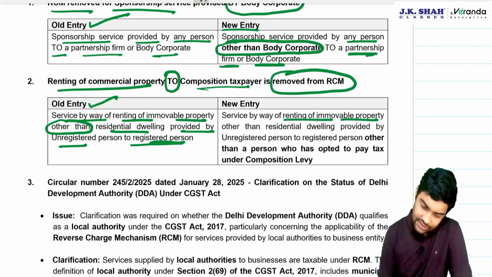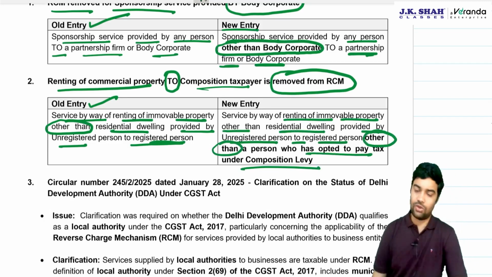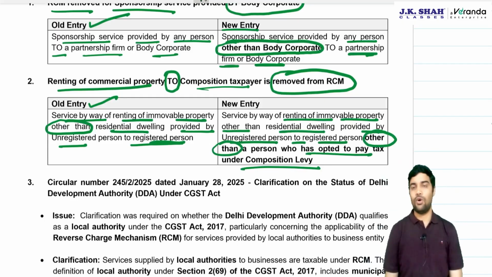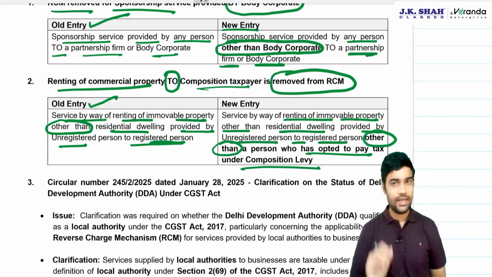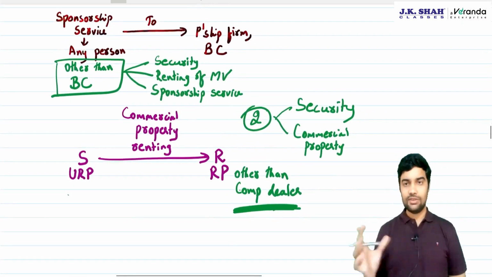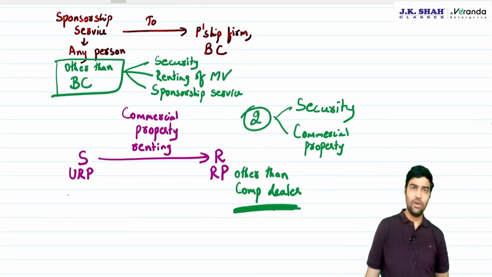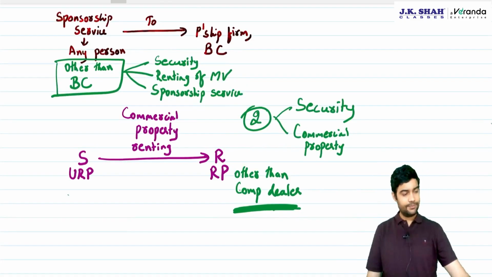Now same wordings, renting of immovable property other than residential provided by unregistered person to registered person other than a person who has opted to pay tax under composition. Be careful on this. You can just make a note of this so that you are very well aware of everything. You can just pause the video and write this.